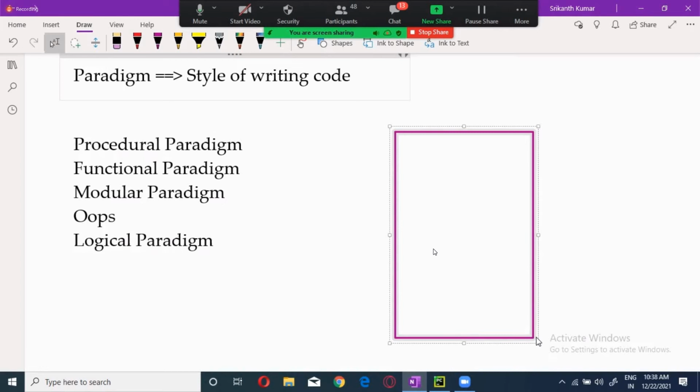So out of 1,000, how many lines are repeated? 200 lines are repeated. Now, what is the disadvantage of this? First thing, I'm wasting my resource. The person who is writing is repeatedly writing the same code. Memory wastage.